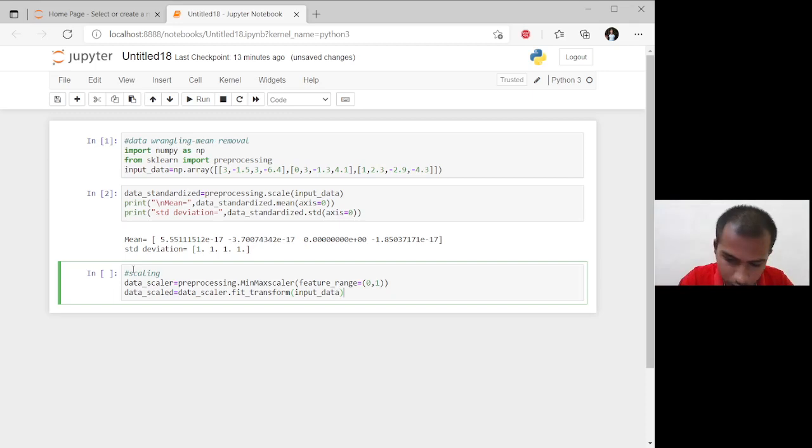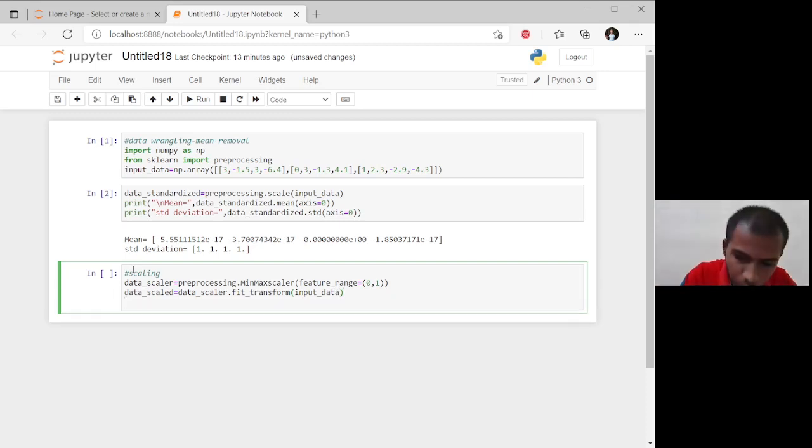Now our next command is the output command: print min max scaled data is equal to data scaled.